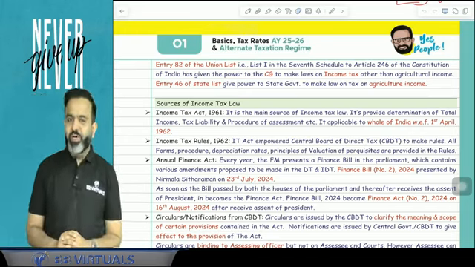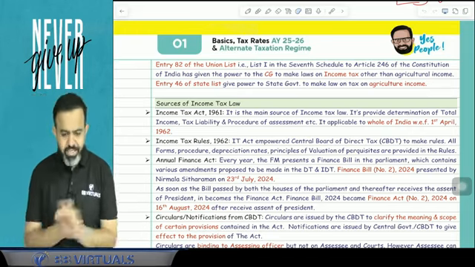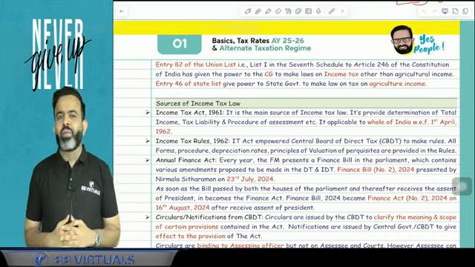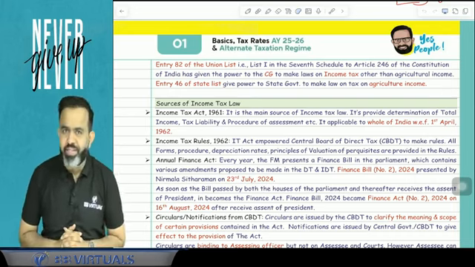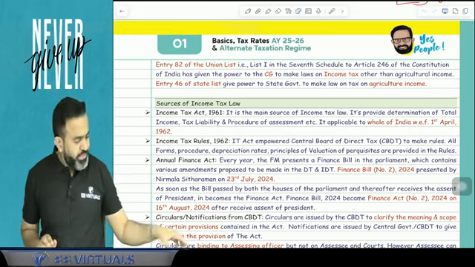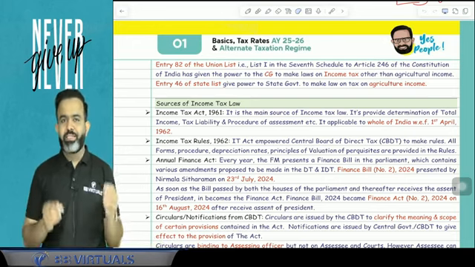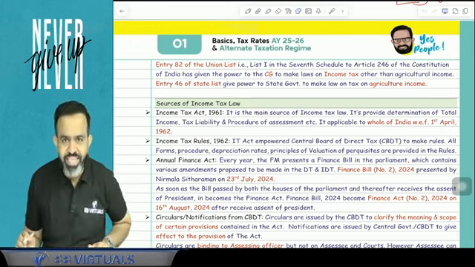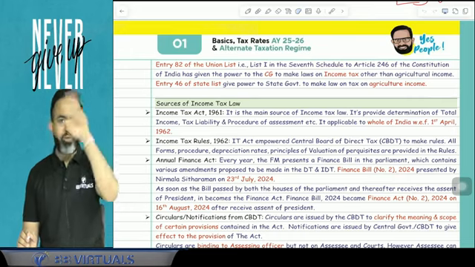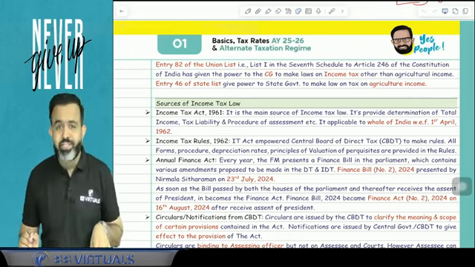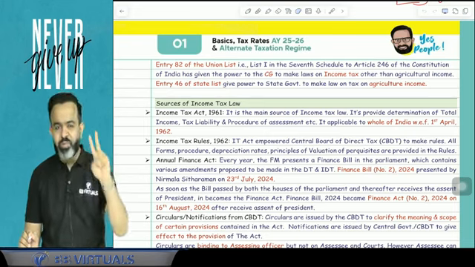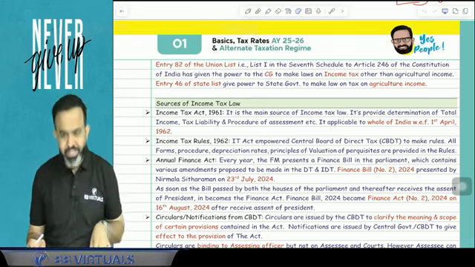So guys, today we are starting with the revision lecture applicable for your examination, that is May and November 2025 examination. As you are aware, Finance Act 2024 is applicable for your examination, and in Finance Act 2024 there are two Finance Acts, one before the election and the second after the election. So there are two Finance Acts that are applicable for your examination.